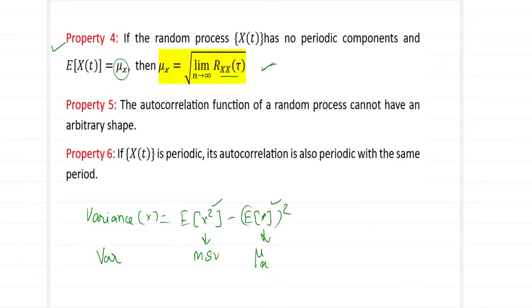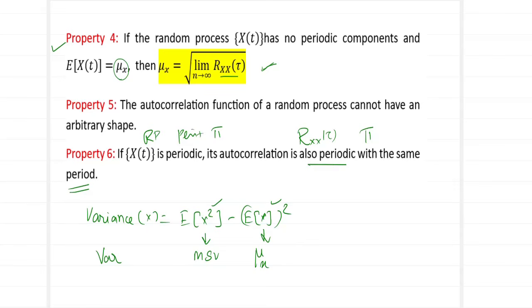Property number 5 states that the autocorrelation function of a random process cannot have an arbitrary shape. So it doesn't have any shape on its own. It takes the shape of the function which has been defined. Property number 6 says if x of t is periodic, its autocorrelation is also periodic with the same period. So if the random process is periodic with period Pi, so after every Pi units the process gets repeated, then the autocorrelation function Rxx of tau will also repeat itself after Pi units of time.